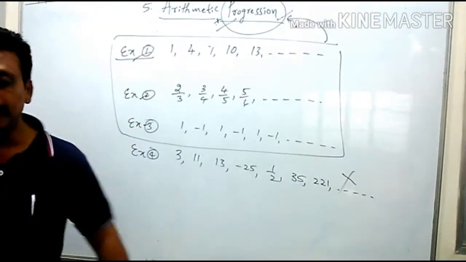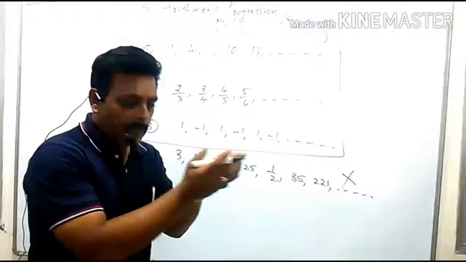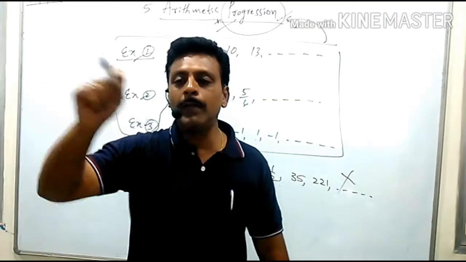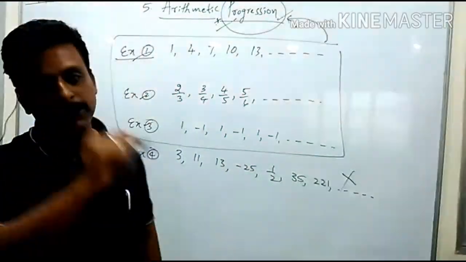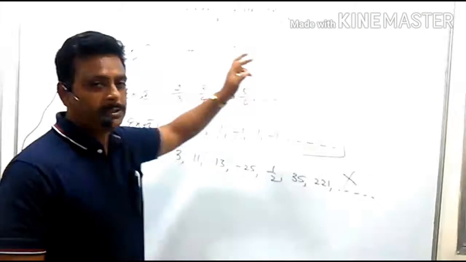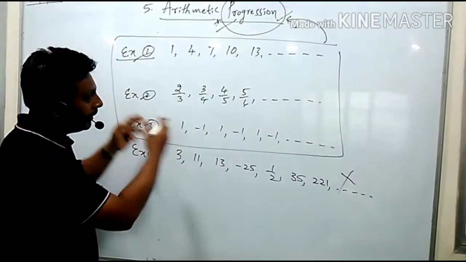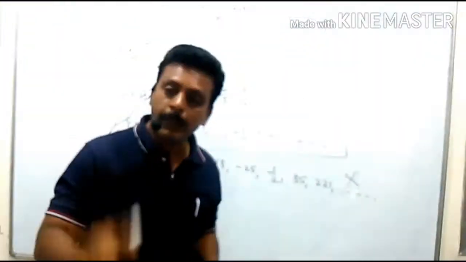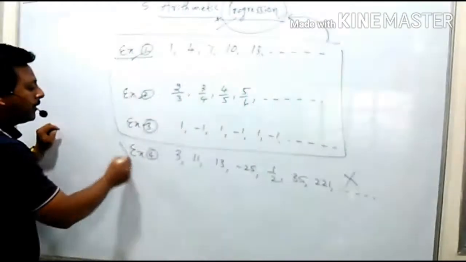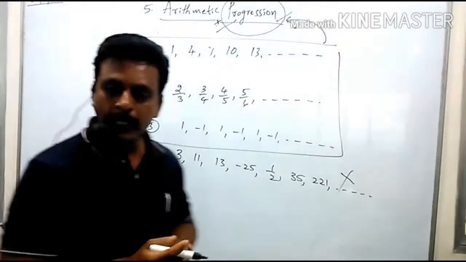On the basis of that, one thing is clear. If in a set of numbers, the numbers are arranged according to a certain rule, then only we have to call it a progression. So, I repeat the final time the definition of the progression: orderly arrangement of numbers according to a certain particular rule is called a progression. So, example 4 is not a progression because it is not following any particular rule.